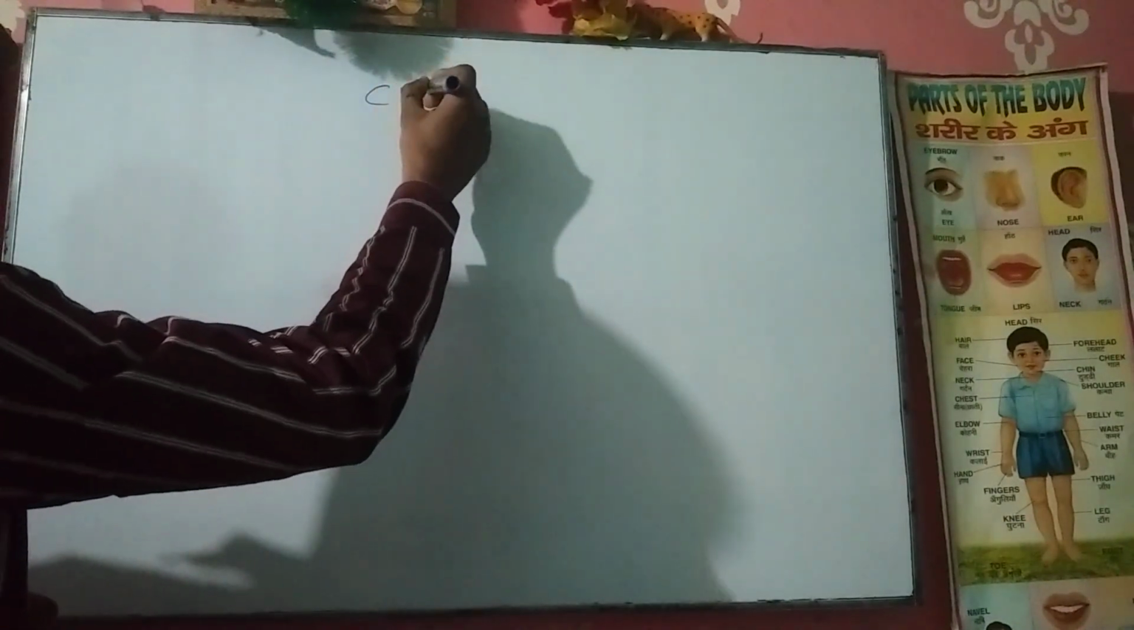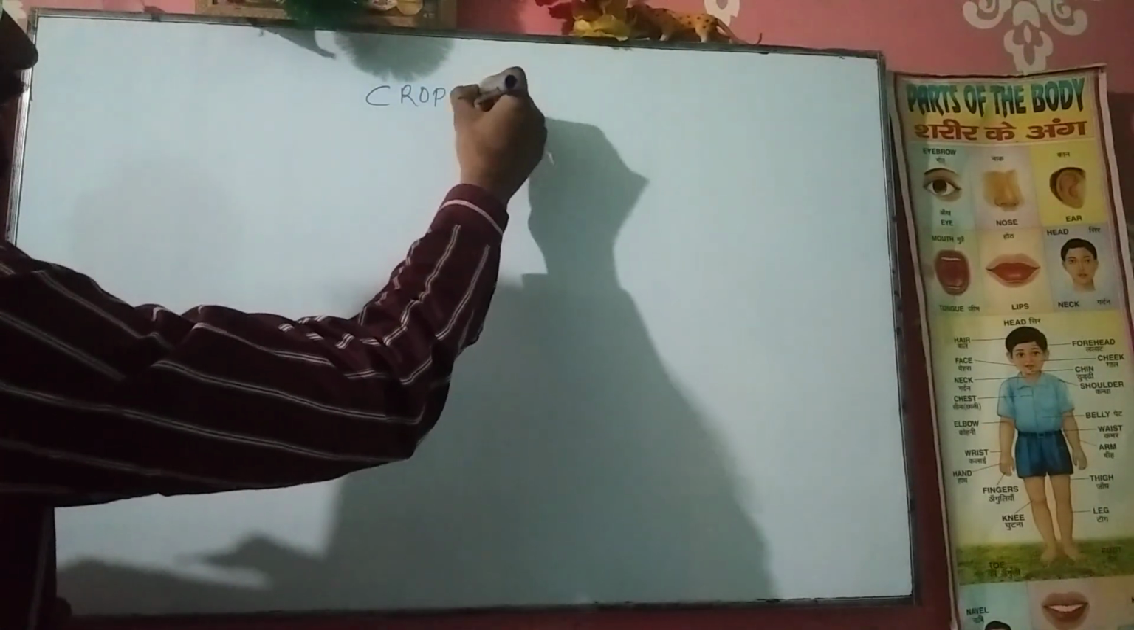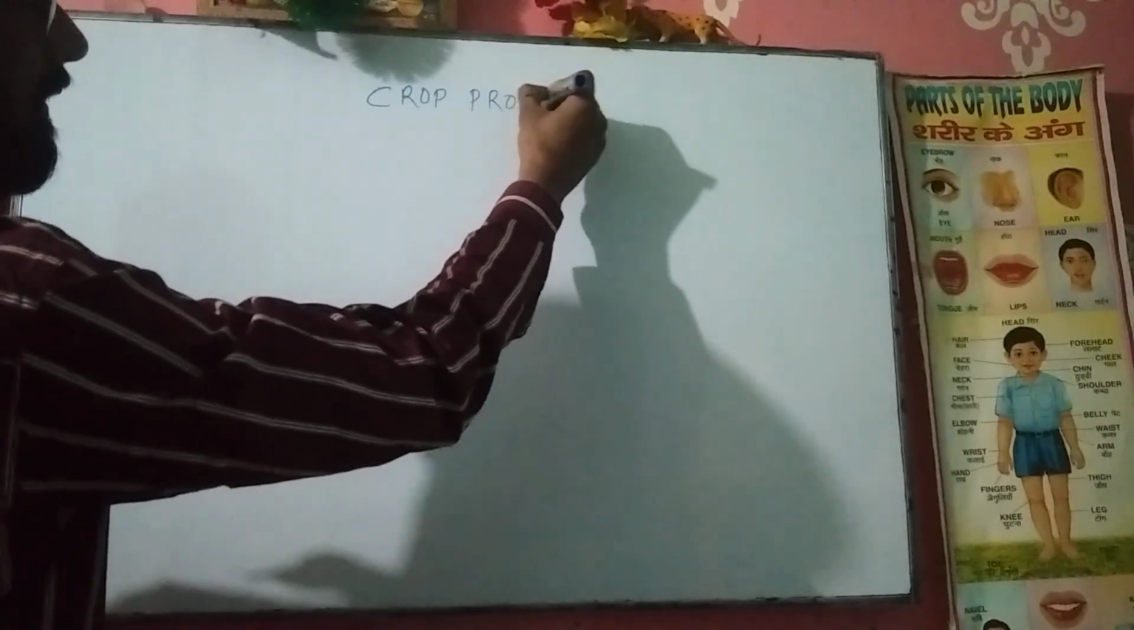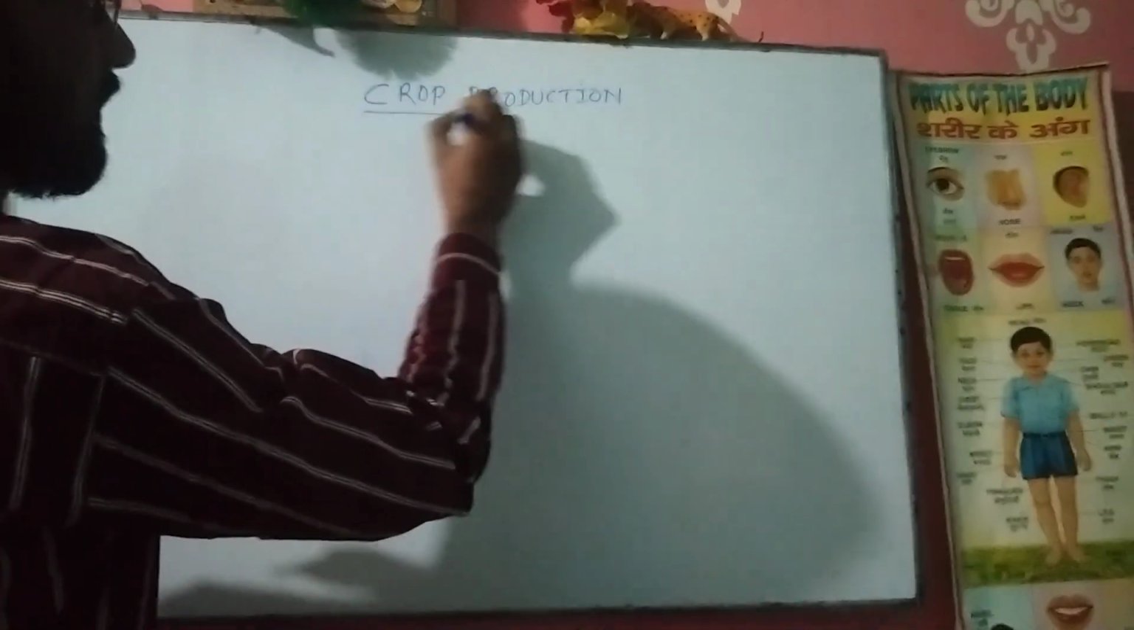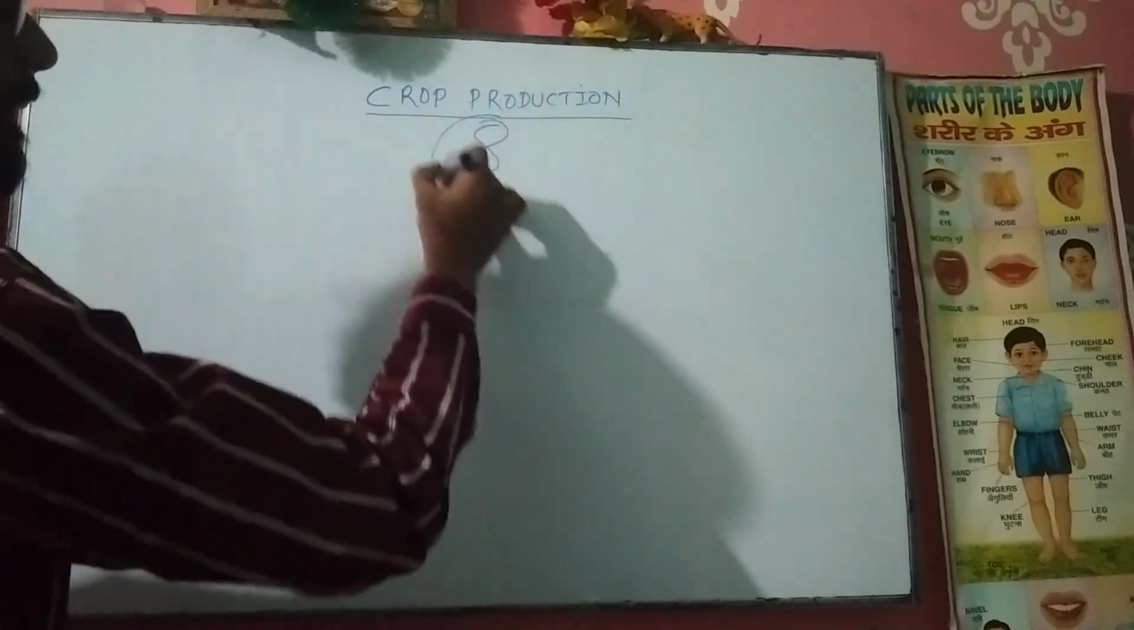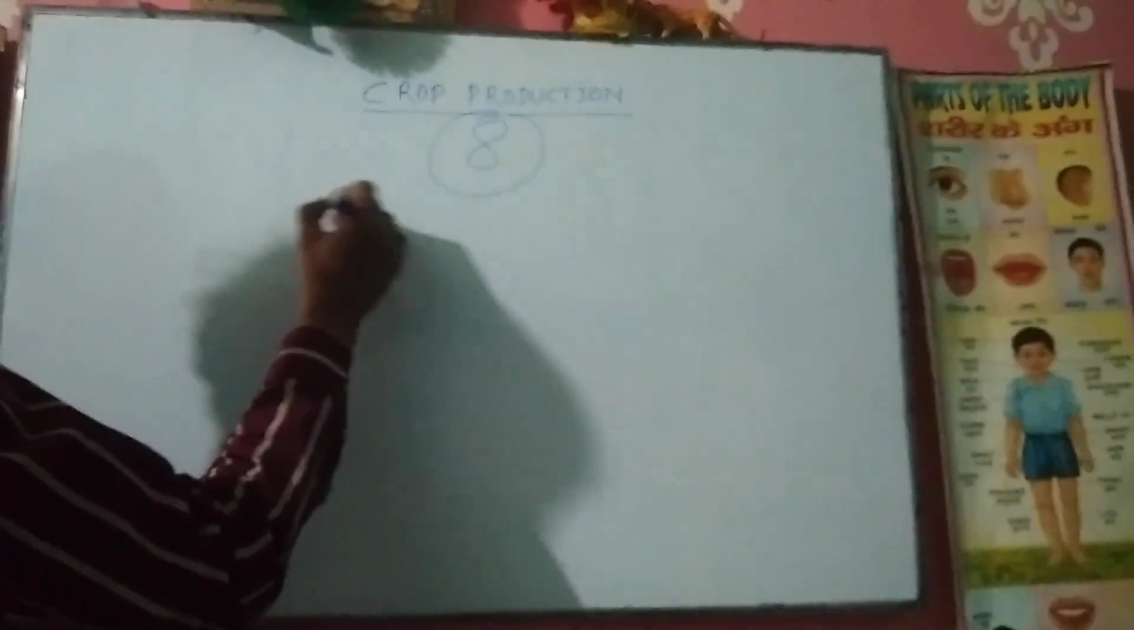Now we are starting the class 8 biology section. This is one of the most important sections of biology for class 8. Today we are starting the chapter on crop production and management. This chapter for class 8 belongs to agriculture.